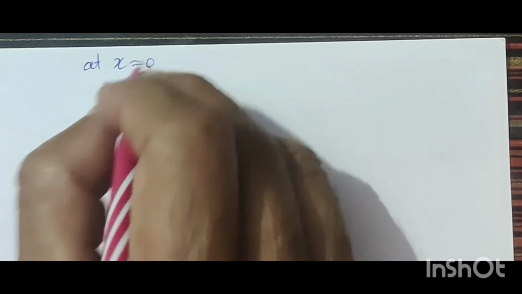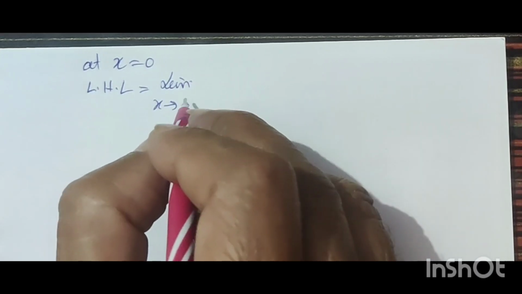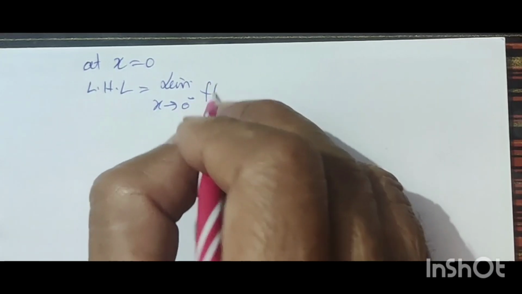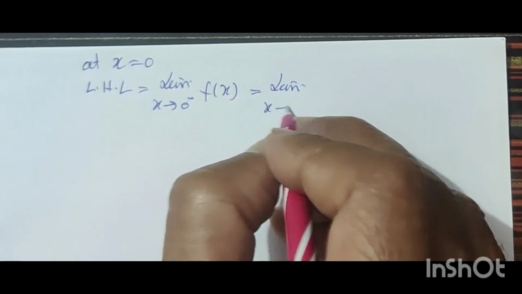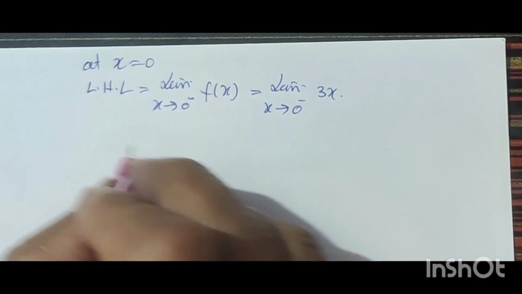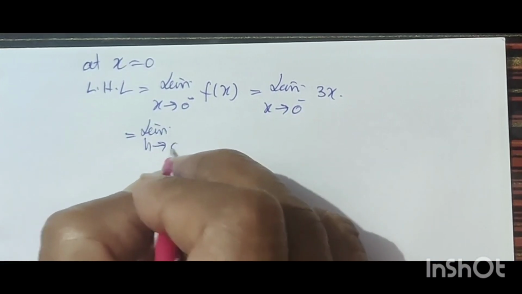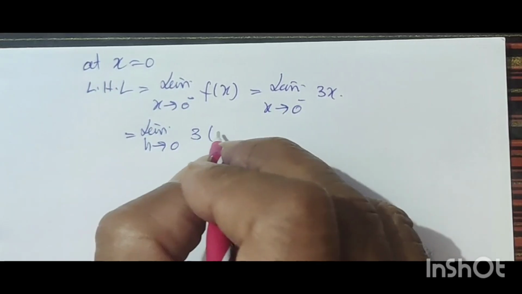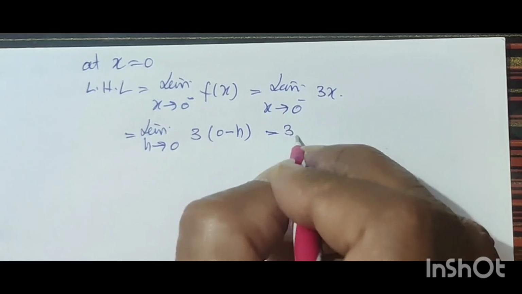At x is equal to 0, left hand limit is equal to limit x tends to 0 negative f(x) is equal to limit x tends to 0 negative 3x, that is equal to limit h tends to 0 3(0 minus h) is equal to 0.